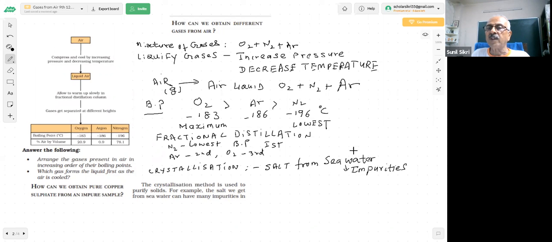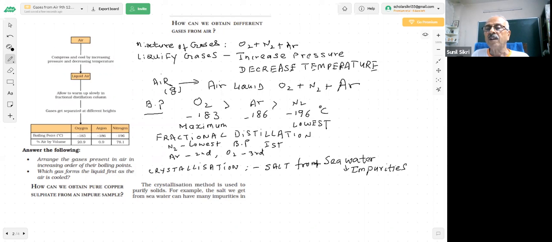So if you want to get pure salt from seawater, the salt which comes to your home in packets, which you are eating, why does it cost so much money? Because salt is free from the sea. You can go to the sea and get salt, but that seawater is not pure. It has large impurities. So we have to use crystallization here.